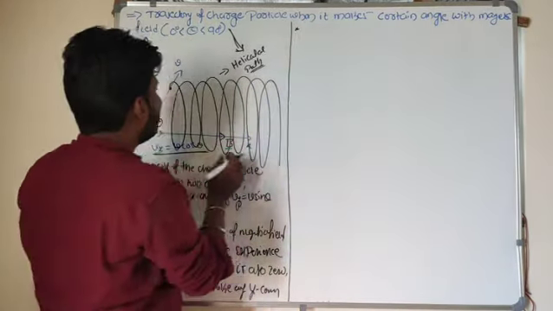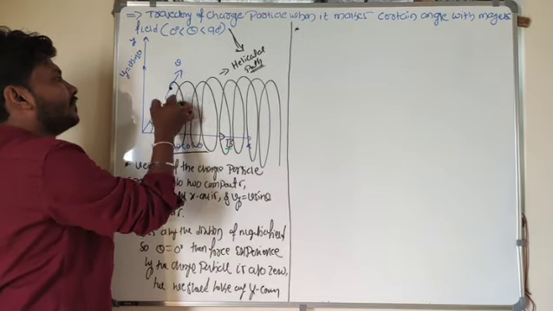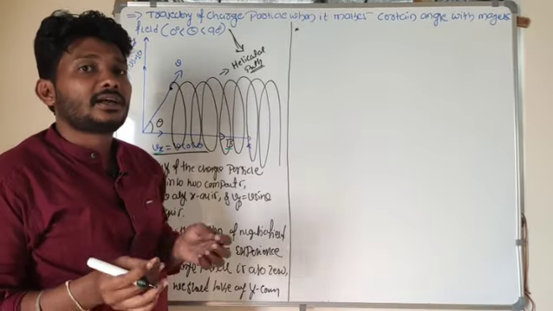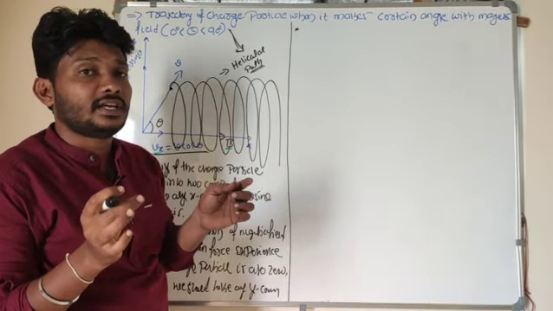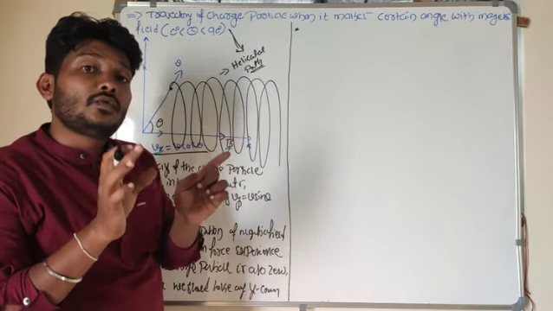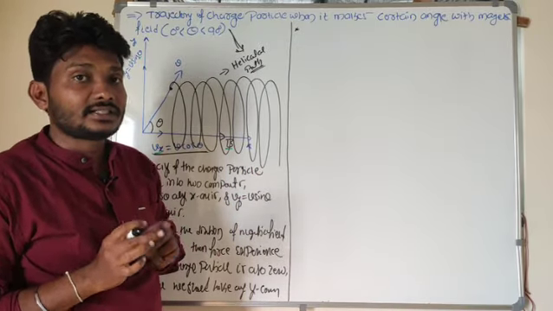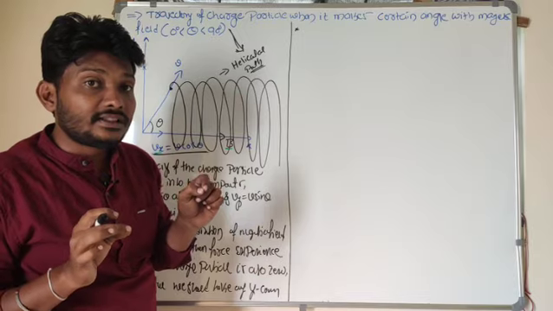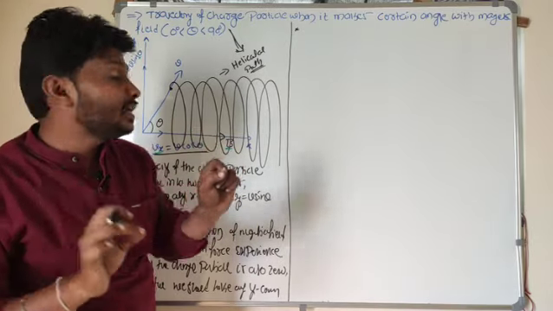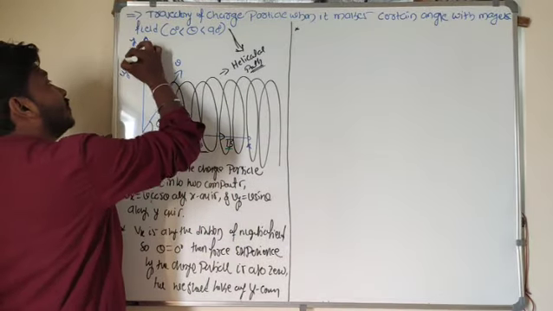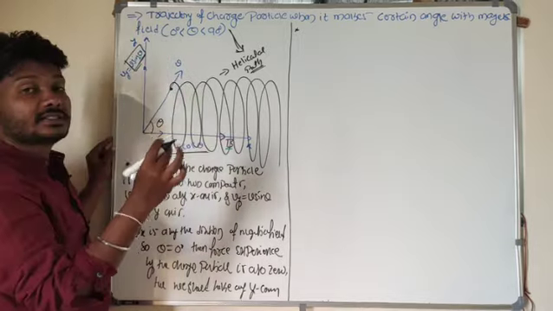Now the magnetic force is experienced by the charged particle. What is the equation for magnetic force here? F is equal to qvB sin theta, I can consider. Why can I consider sin theta here? Here the velocity is along the y-axis, so I can take the velocity as v sin theta, not v.